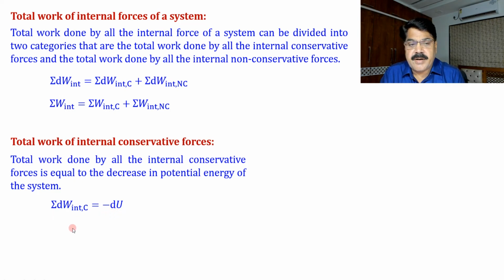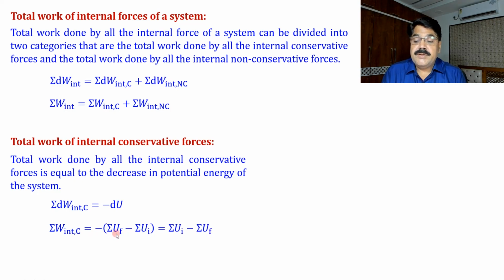Now we can write this equation in integral form. Summation W internal conservative is equal to minus (summation U final minus summation U initial). What does it mean? Summation U final means the total final potential energy of the system, and summation U initial the total initial potential energy of the system. Mathematically, this expression is called an increase, and putting a minus sign here makes it a decrease.